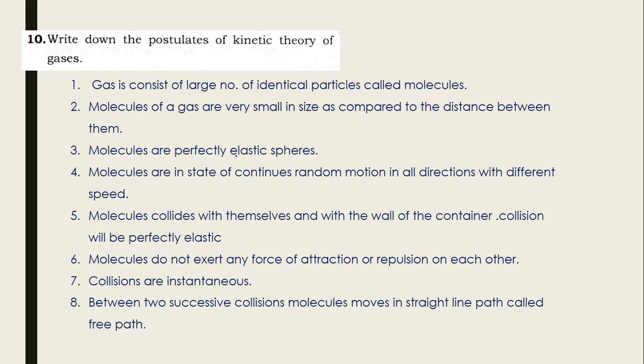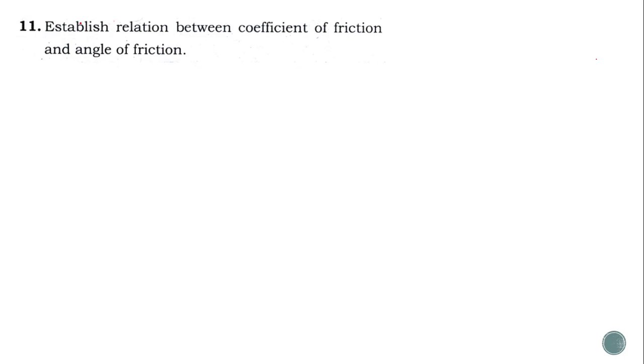So this was question number 10, which was of 3 marks. Now moving towards the next question, that is question number 11. Establish the relation between coefficient of friction and angle of friction. We know that the force of friction F is equal to mu into R, where F is the force of friction, mu is the coefficient of friction and R is the normal reaction.